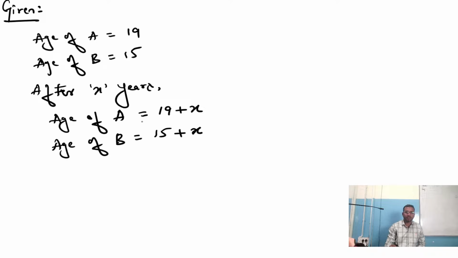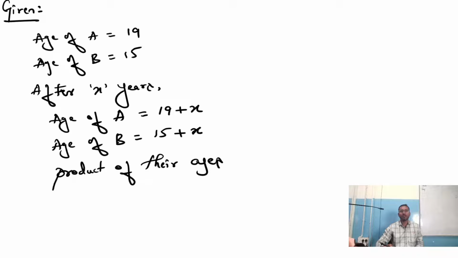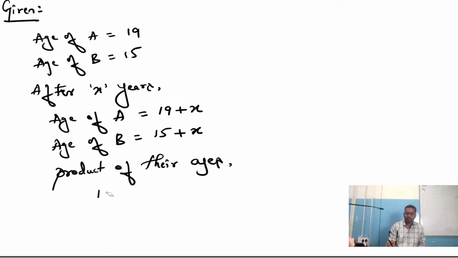Now they are telling that if these both the ages, product of their ages, that is, let me say 19 plus X, it looks odd. So let me say X plus 19. It gives some good impression.